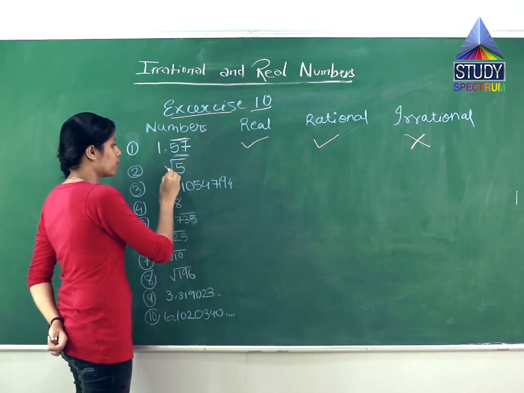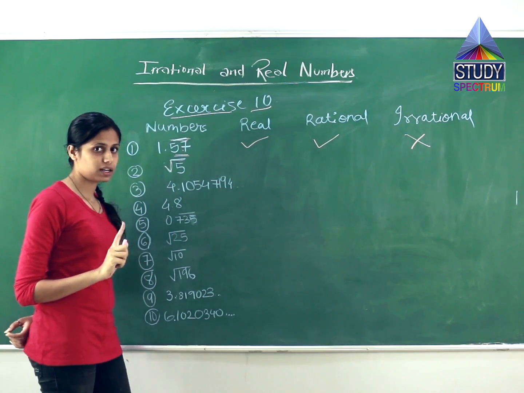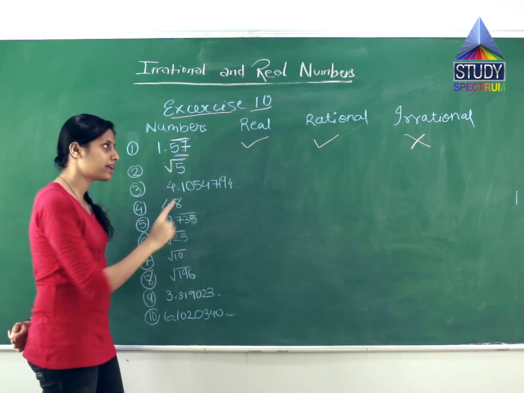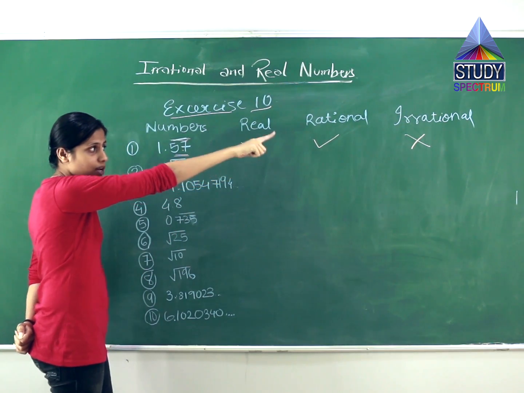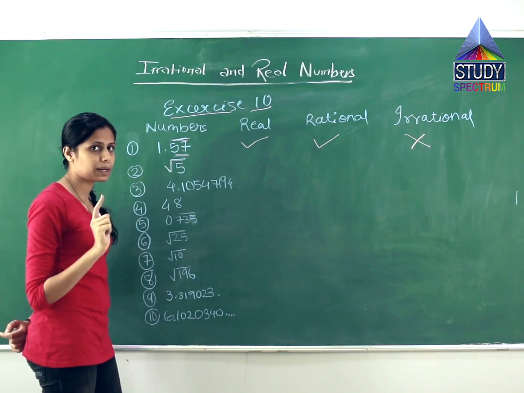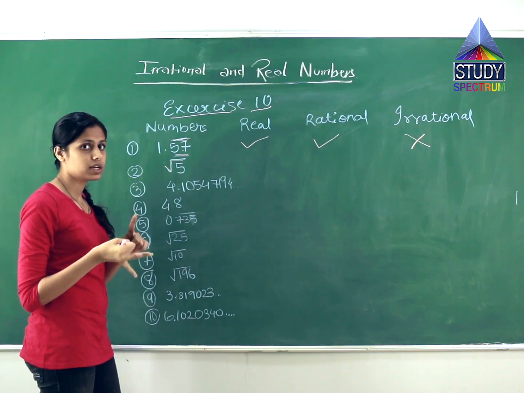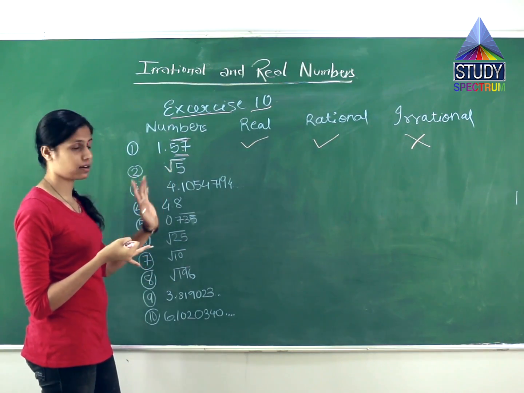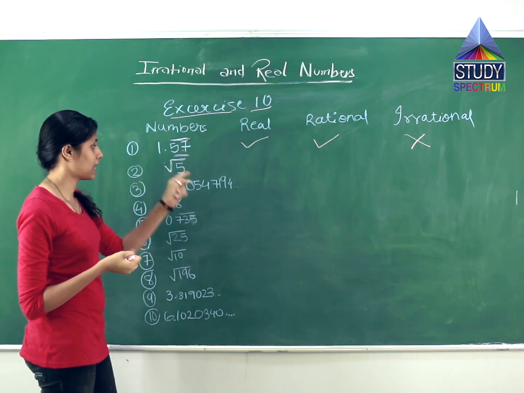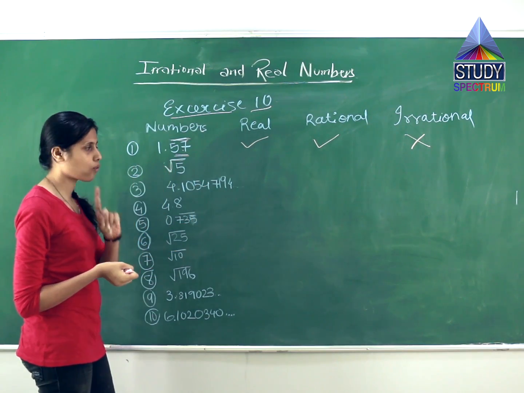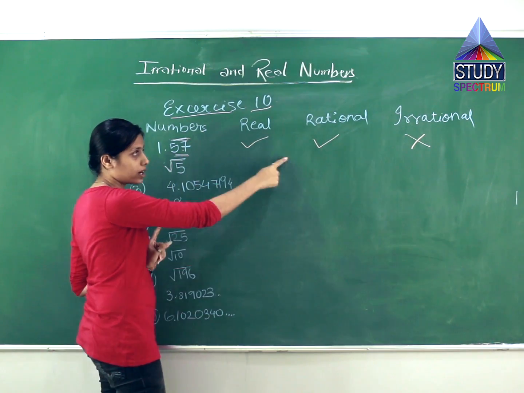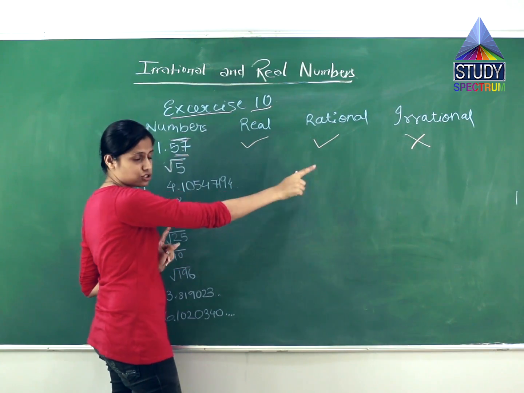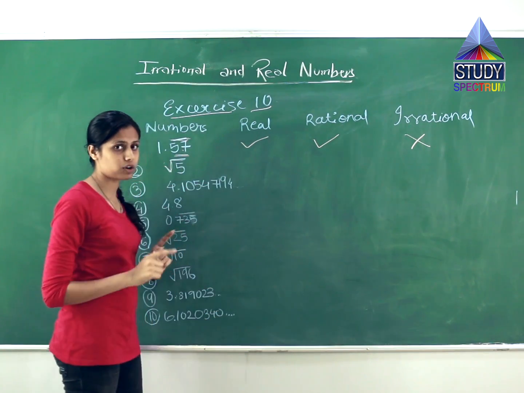Second, root 5. We have already learned that the perfect squares are rational numbers. All other numbers are what? Irrational numbers. What are perfect squares? 4, 16. Directly after 4, 16 is coming. Is there any 5? No, 5 is not there. Means root 5 is not a rational number. Then what will it be?